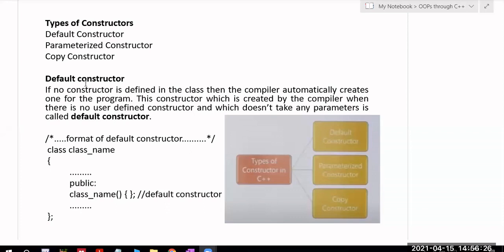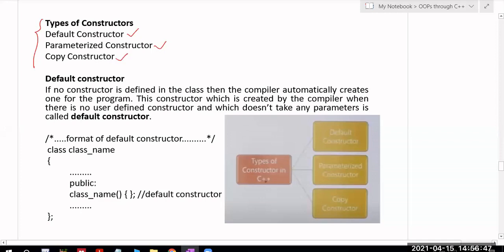So what are the different types of constructors? We will discuss this topic now. Just now we have discussed in brief: if the constructor is not taking any parameters, it is called a default constructor. If the constructor is taking any parameters, that is called a parameterized constructor. If the constructor is taking the same class object as a parameter, that is called a copy constructor.